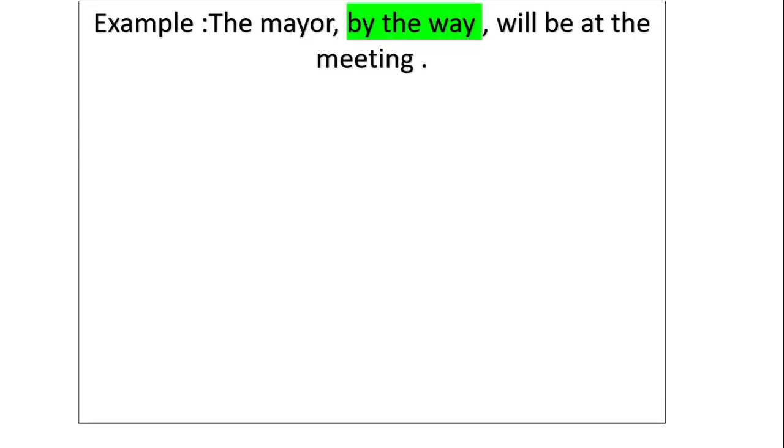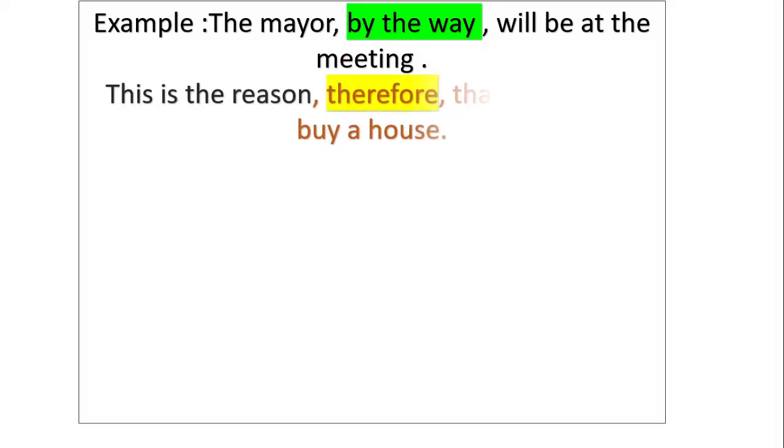If we analyze this sentence, we can say the interrupting phrase is between the subject and the verb. In this sentence, the subject is mayor, the auxiliary verb is will be, and the interrupting phrase is in the middle of the subject and the verb. So let's look at some other examples. "This is the reason, therefore, that you should buy a house." You see, usually the interrupting phrase stands in the middle of a sentence.